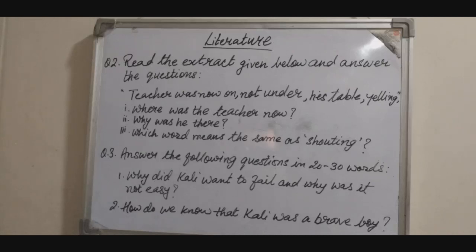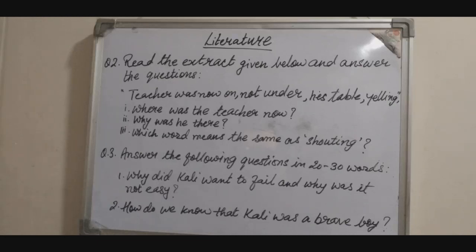Question number 2 says, how do we know that Kali was a brave boy? Of course, this is one of the most important features of his character. He was a brave boy. When the children of his class saw the snake, they started running here and there and banged their heads against the wall. All the children were in panic and even the teacher was too scared. But what about Kali? He was not scared at all. He belonged to the Irula tribe who were professional snake catchers.